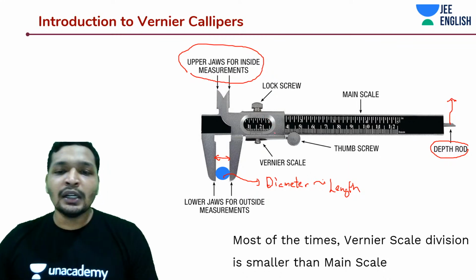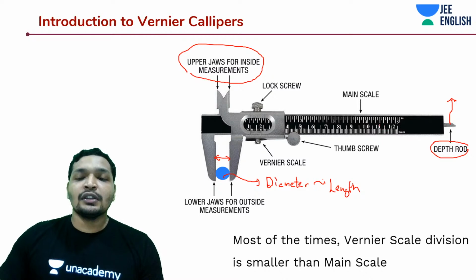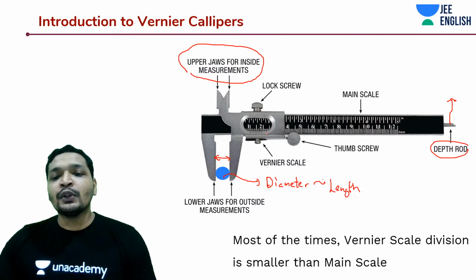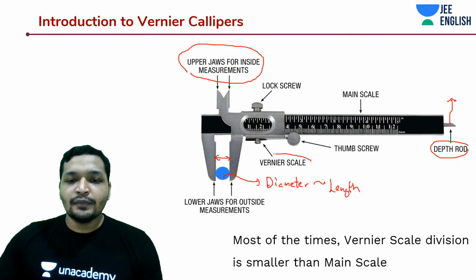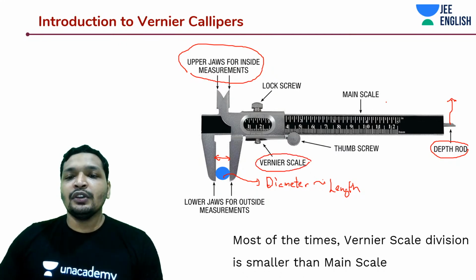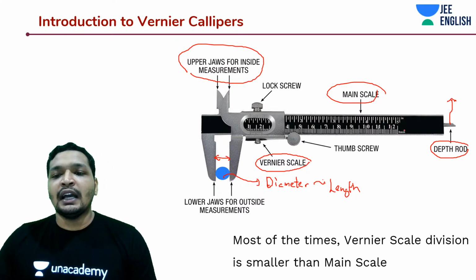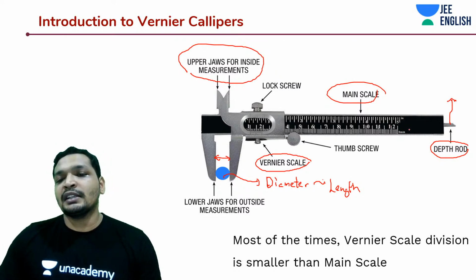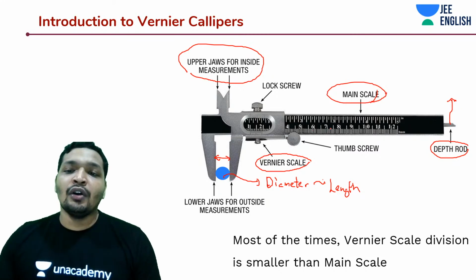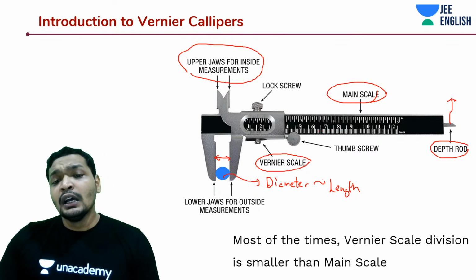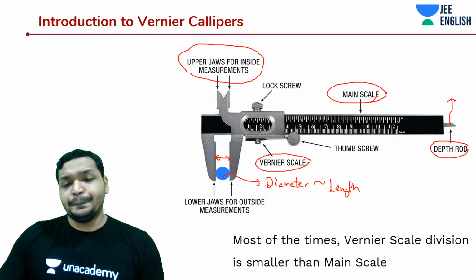So how does this work? It has 2 scales. So why do you get better accuracy using the same scale? You have 2 scales over here. One is going to be your Vernier scale, and the other one is going to be your main scale. Your main scale is probably going to only have as much accuracy as you're expecting in your typical meter scale, or let's say a more accurate meter scale, but your Vernier scale is the one that is going to determine everything.